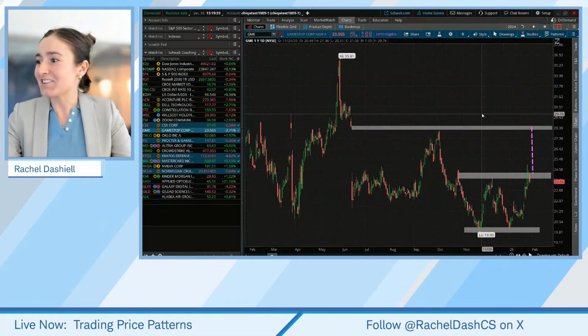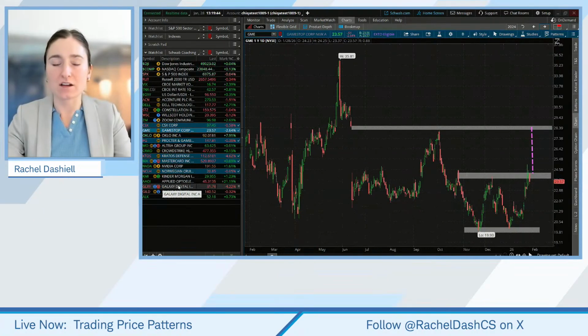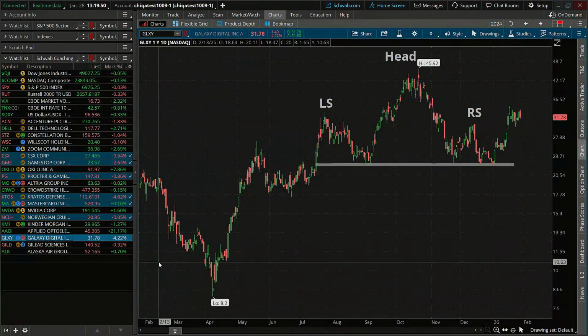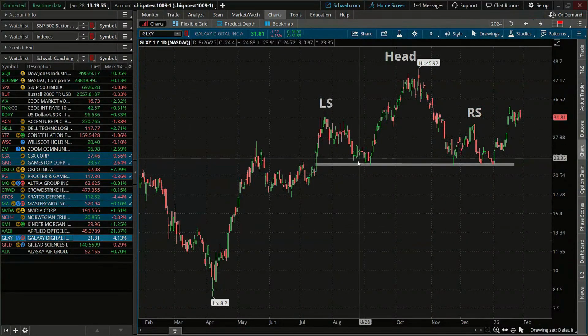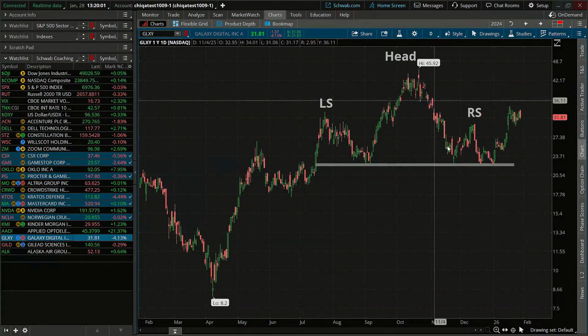Now, I see another question. What pattern do you have on Galaxy on your list? So I wanted to take a look at that one as far as just kind of a teaching lesson here. We've looked at this one over past months in this class where we did see this head and shoulders pattern forming, where we saw this neckline getting crafted out right around $22 or so. Real big head and shoulders.